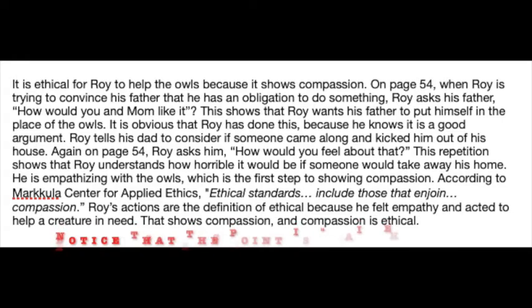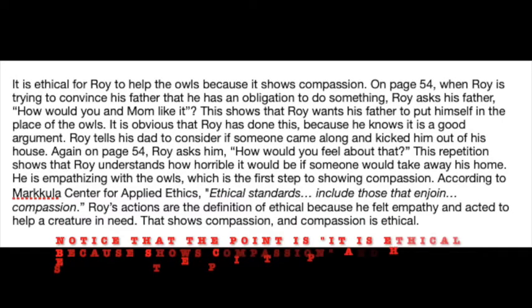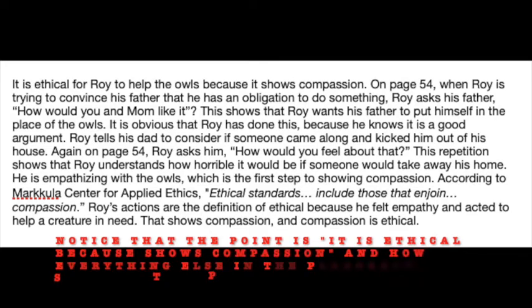On page 54, when Roy is trying to convince his father that he has an obligation to do something, Roy asks his father, "How would you and Mom like it?" This shows that Roy wants his father to put himself in the place of the owls. It's obvious that Roy has done this because he knows it is a good argument. Roy tells his dad to consider if someone came along and kicked him out of his house.